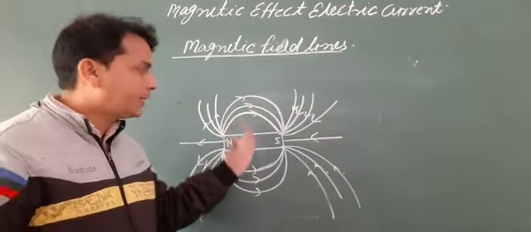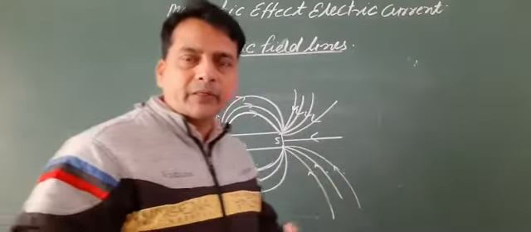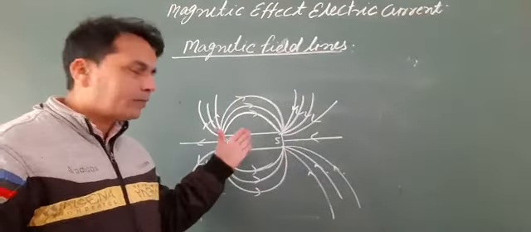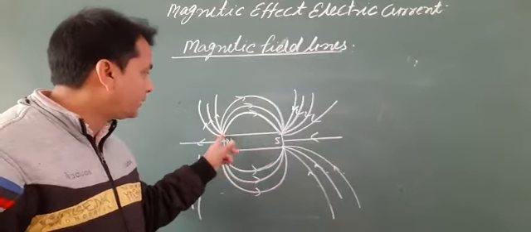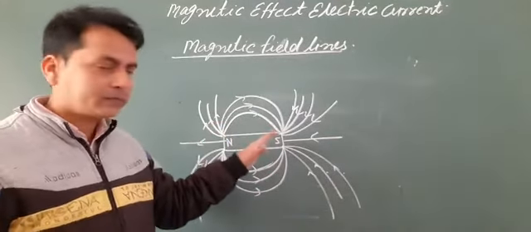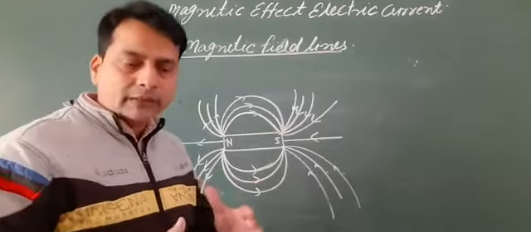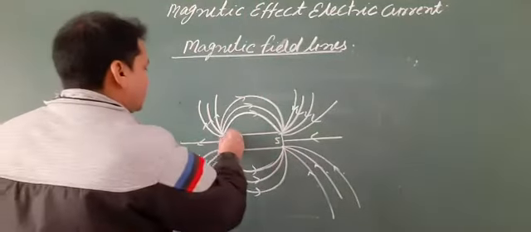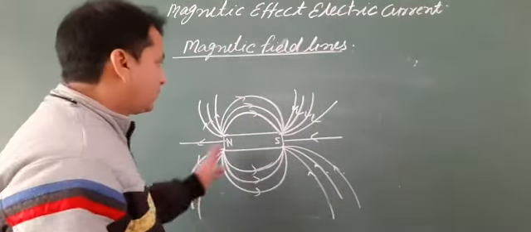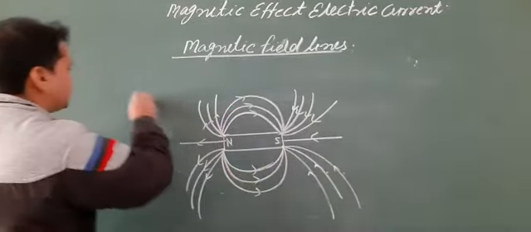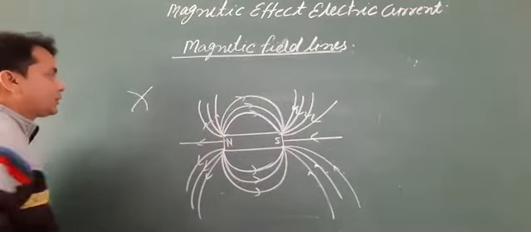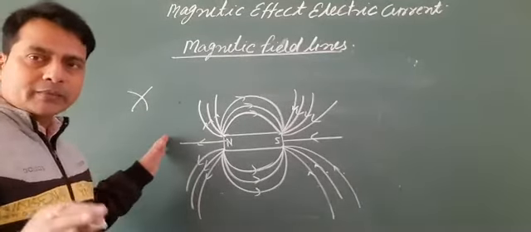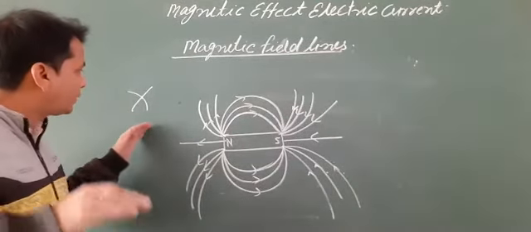The strength of the magnetic field depends upon the field lines. It is clear that magnetic field lines are closed curves, they are imaginary lines, and they do not intersect each other, because if they intersected, then whenever a magnetic compass is placed there, the deflection of the compass would show only one direction.